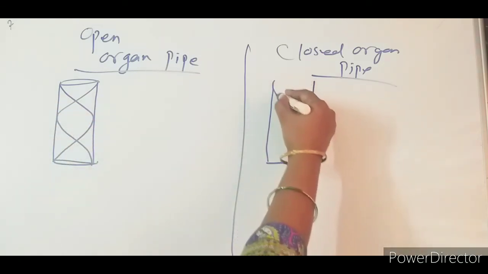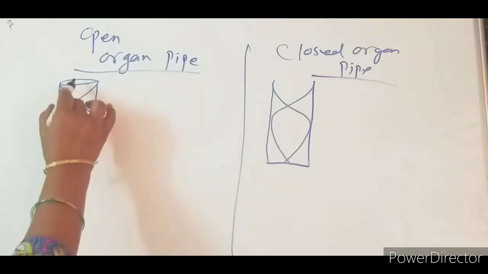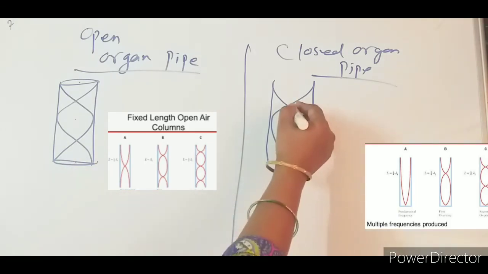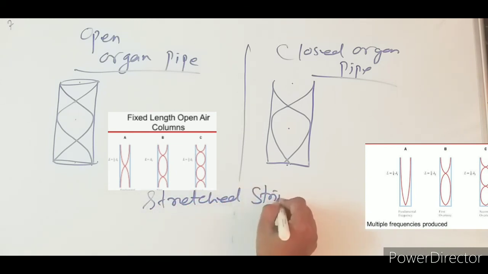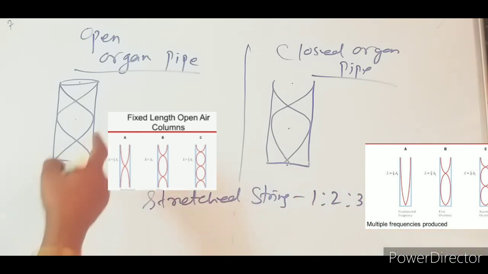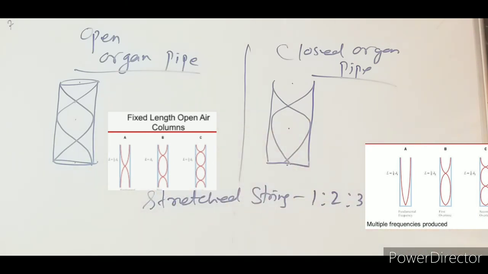When nodes and antinodes are produced, in the open pipe it will be like this, and in the closed pipe it will be just like this. Here antinode, node, antinode, node, antinode, and here node, antinode, node, antinode will be formed. The important thing for us is the ratio of the frequencies. In the case of a stretched string we have seen the frequency ratio is 1:2:3. So what will be the frequency ratio in an open organ pipe and a closed organ pipe?